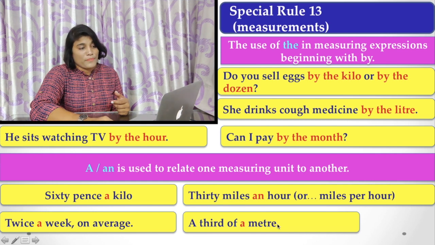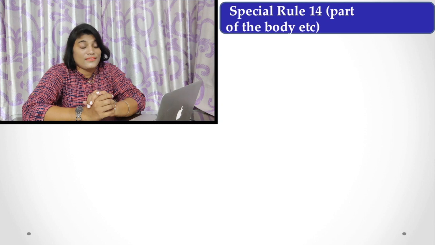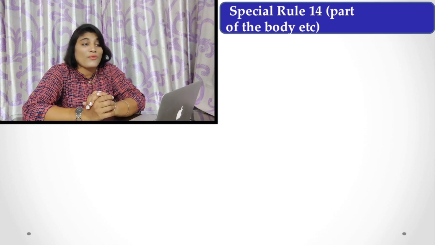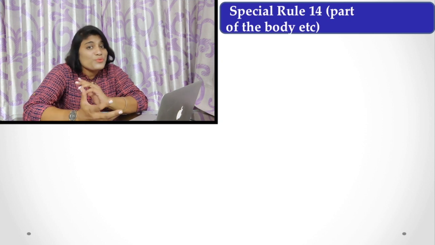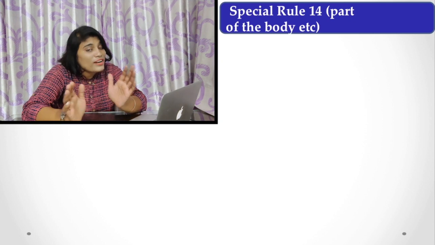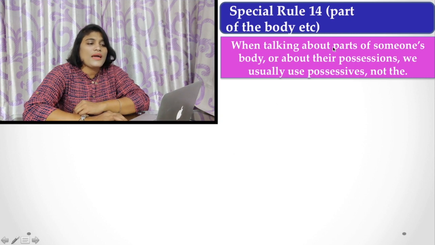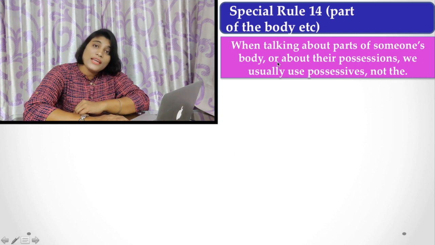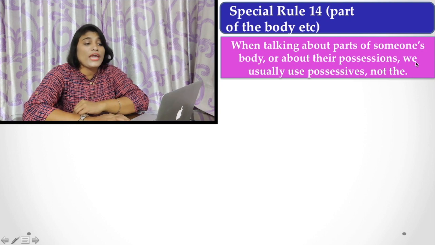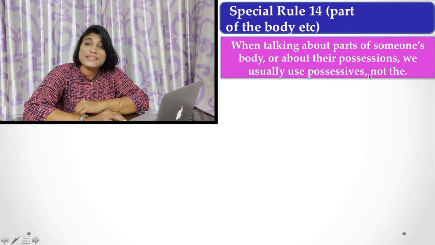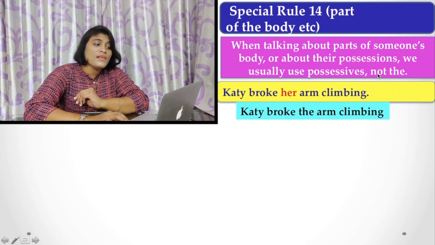Now, special rule 14, I am going to tell you about the parts of the body and where we have to use an article and where we do not use an article. Primarily, when talking about parts of somebody's body or about their possessions, we usually use a possessive, not the or an article. Let's see the example.